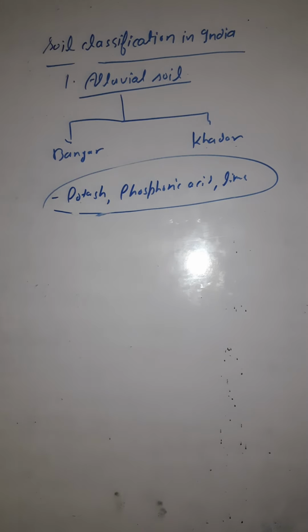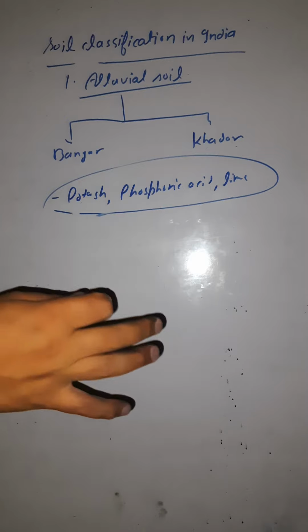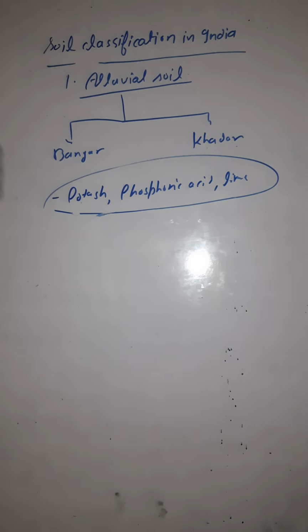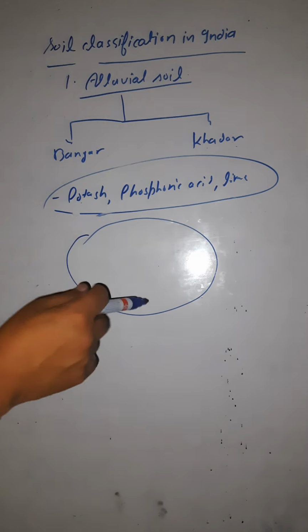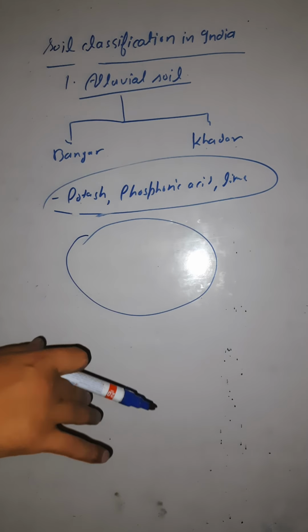One more thing: alluvial soil is intensively cultivated in India. The regions where alluvial soil is found are densely populated. Why is this so?